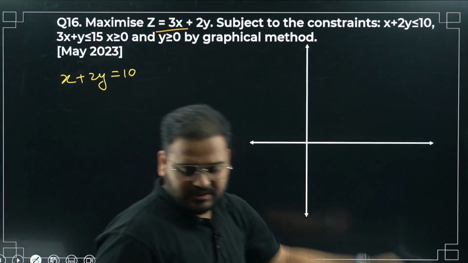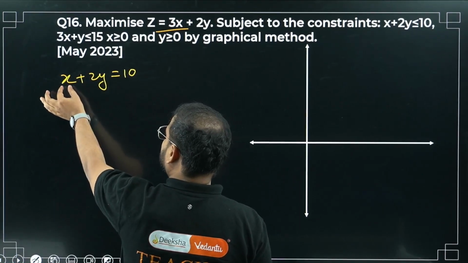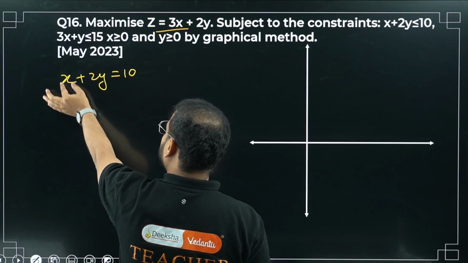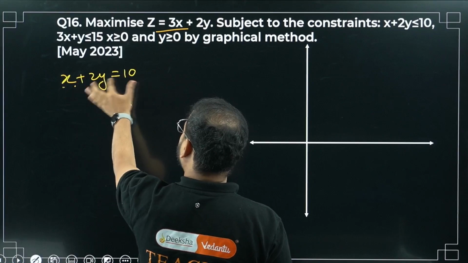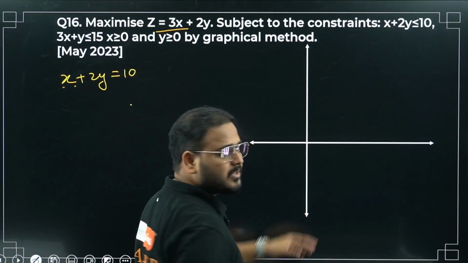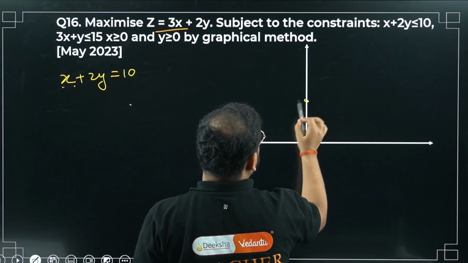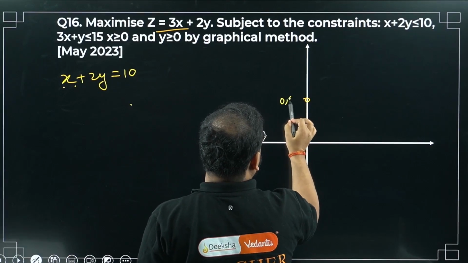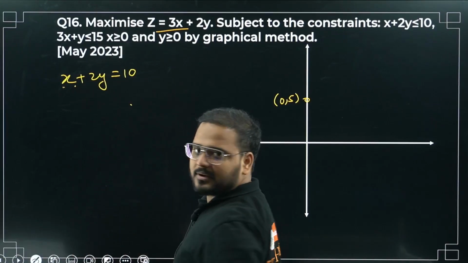Let's make our work easier. x plus 2y. x is 0. Put x as 0. 2y is 10, which means y is 5. x is 0 means on the y axis, y is 5, somewhere over here. Please check: 0, 5. How come, sir? x is 0, 2y equal to 10, y equal to 5. Clear?